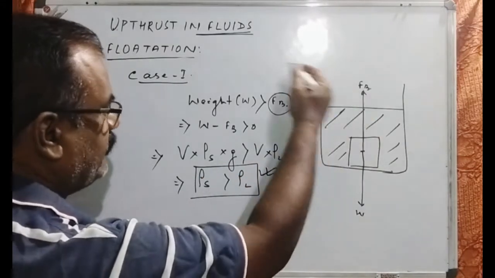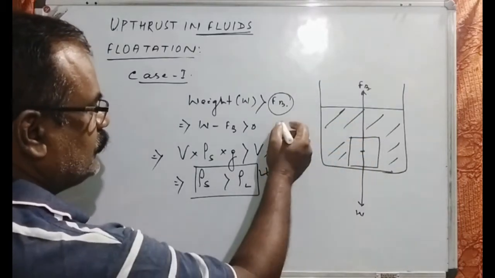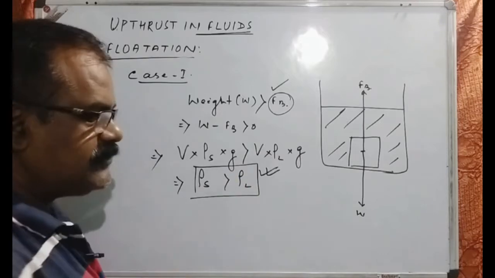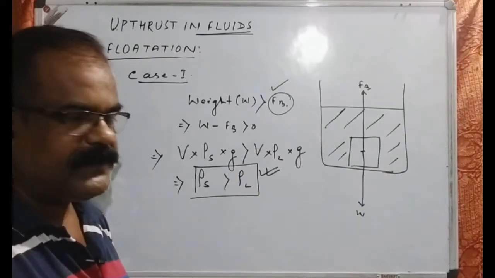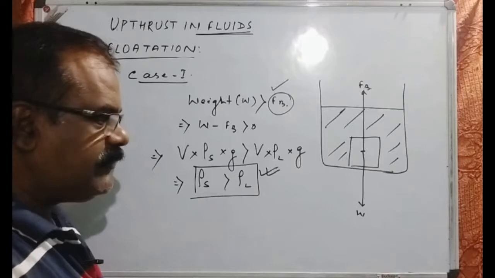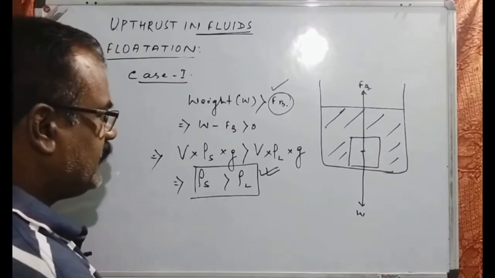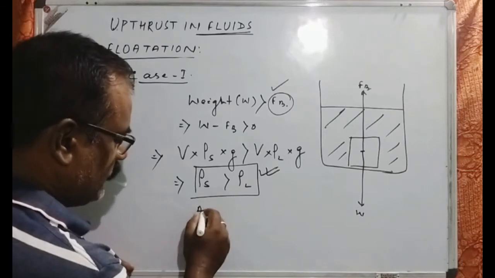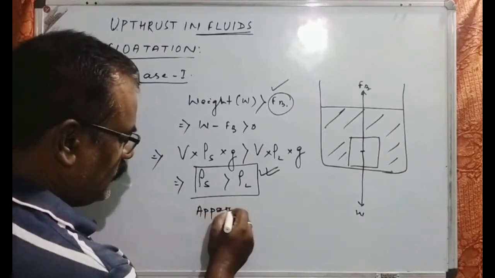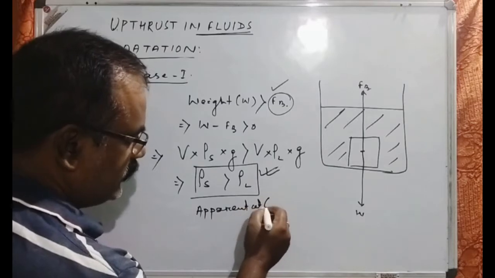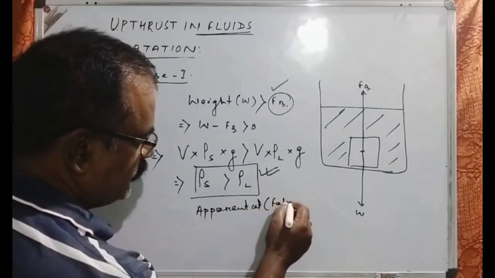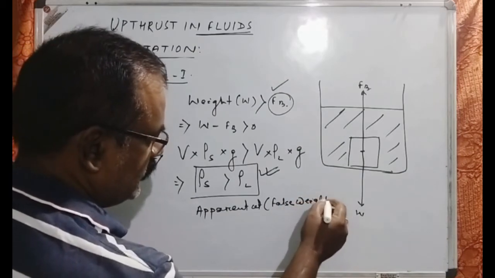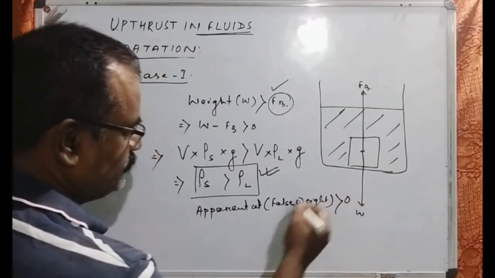Here we have taken the first case where the body sinks. One condition is that the weight will be greater than the thrust. The second condition is that the density of the body will be greater than the density of the liquid. At the same time, the apparent weight, or the false weight, whenever the body is immersed, must be greater than zero.